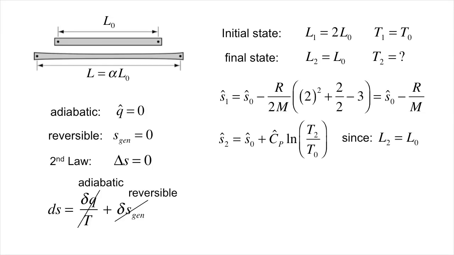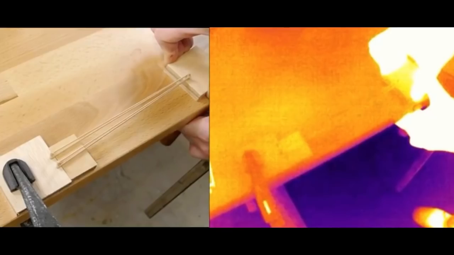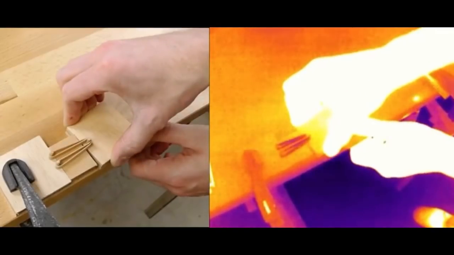Introducing T2 as an unknown and then setting S2 equal to S1, we can solve for T2. The resulting expression shows the temperature will decrease by an amount related to the heat capacity and the chain length between crosslinks. For a typical estimate of M for latex rubber, this drop in temperature is about a half degree C or so. This is a large enough drop it can be detected by an IR camera, as shown in this YouTube video by Ben Krasnow. A link to the full video is in the playlist.